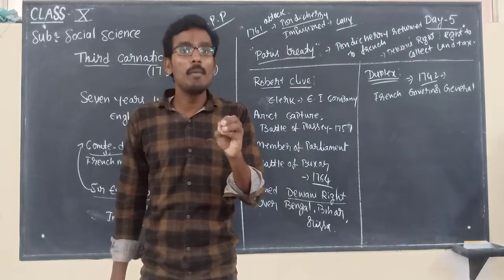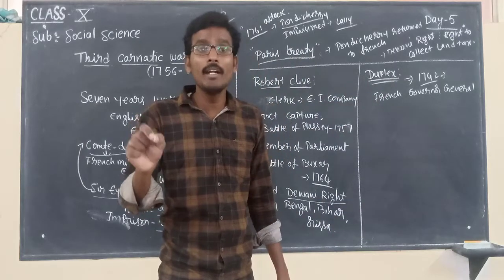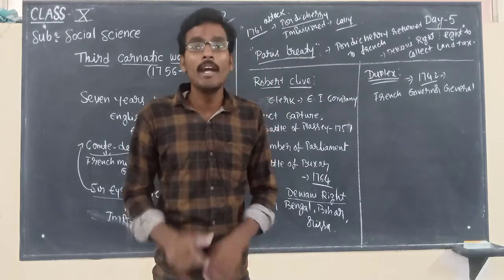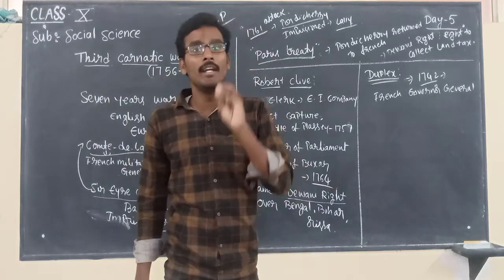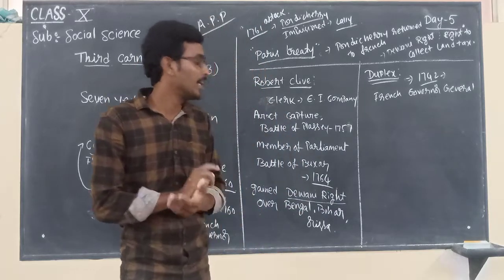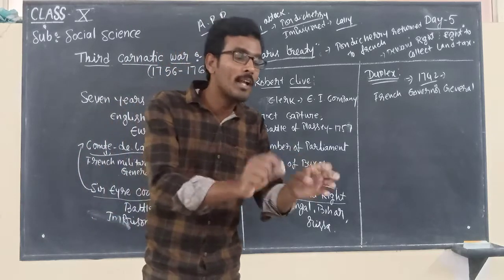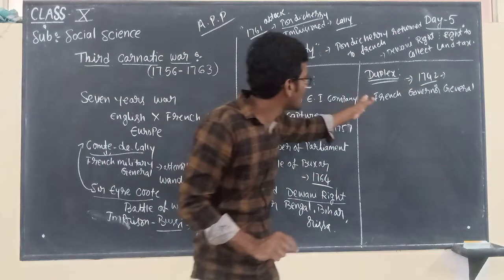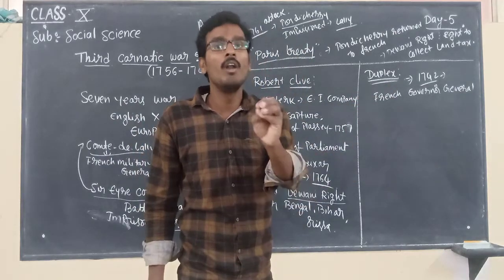Hegemony means the supremacy of the French in India. For that purpose, he entered into a lot of treaties with local kings.